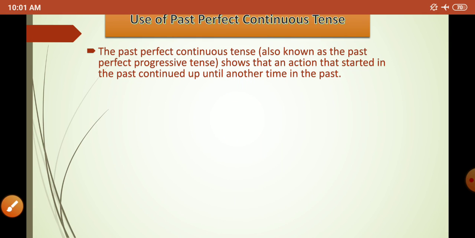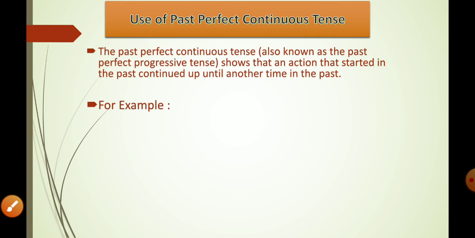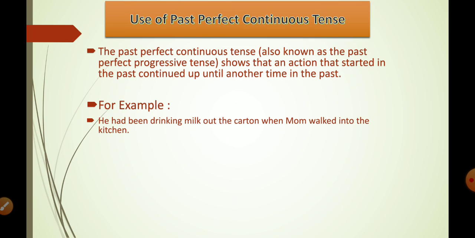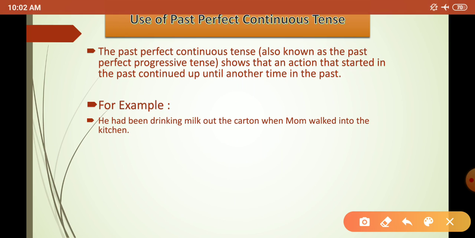Moving further, here is an example. He had been drinking milk out of the carton when mom walked into the kitchen. He had been drinking. What does that mean? Had been means the subject, he, was drinking the milk until his mother walked into the kitchen.